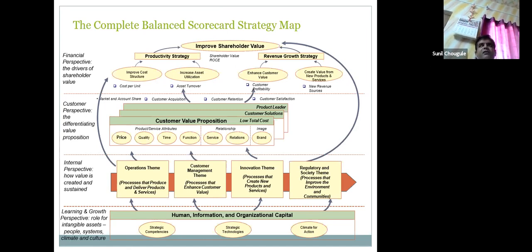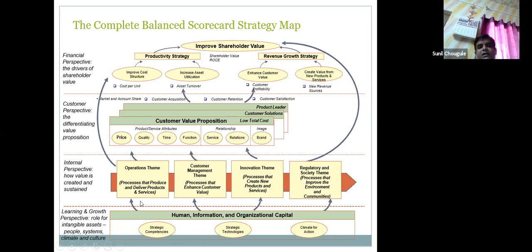Now a two-wheeler as a brand is considered by a college student in a different way, and by an earning member of a family in a different way. These all images, brands, do hold in customers' minds. Internal perspectives, operations team, processes, we have already seen. Then learning and growth perspective, strategic competencies, strategic technologies, and climate for action. These all are roles for intangible assets: people, systems, climate, and culture.